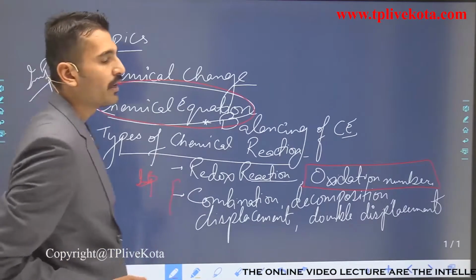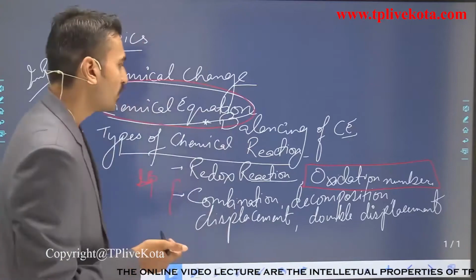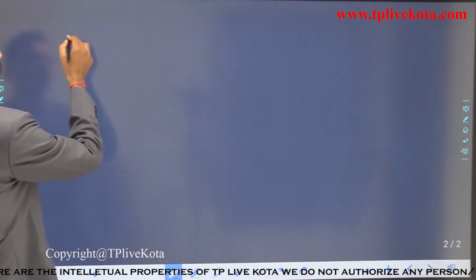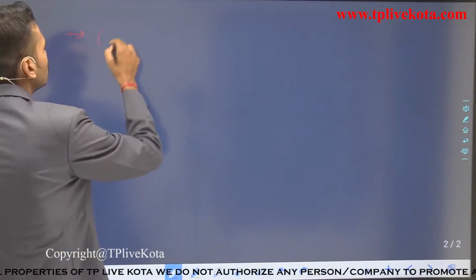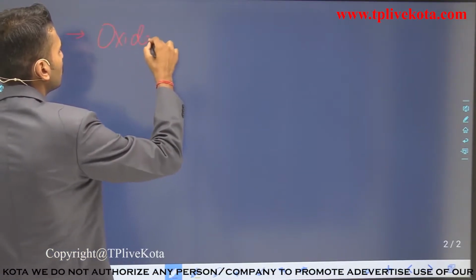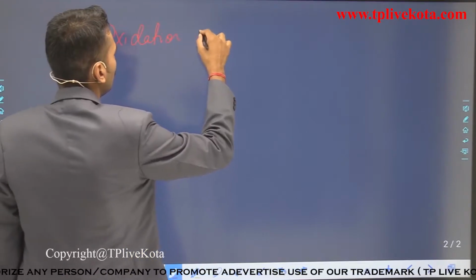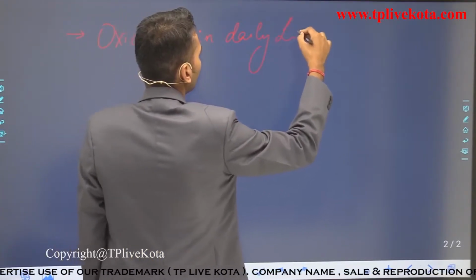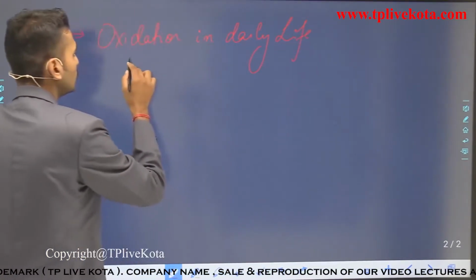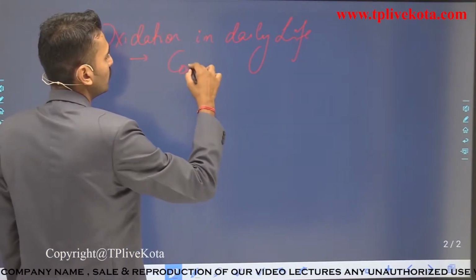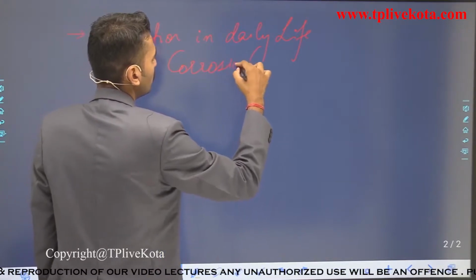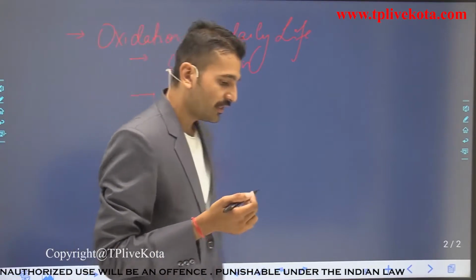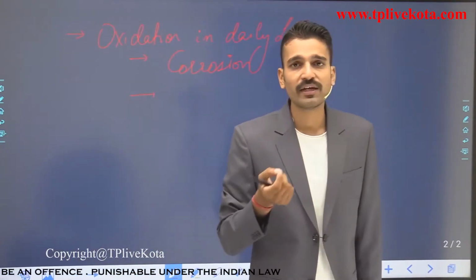Apart from these important topics, some other topics are oxidation in daily life. Here we see corrosion, or the digestion of the food that we take.